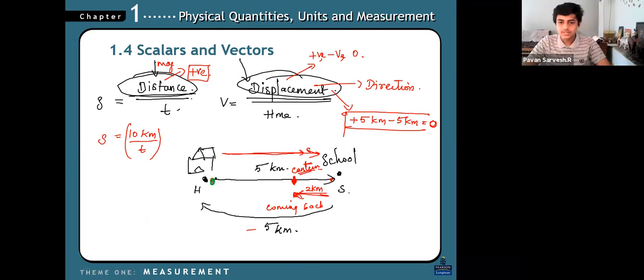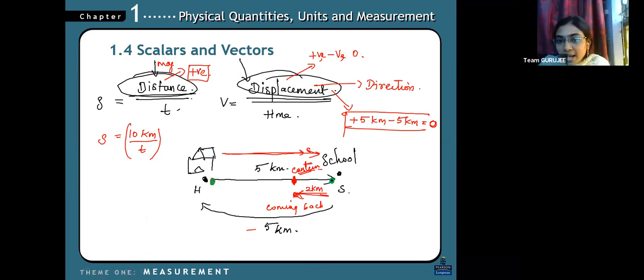You went to school, and you are coming back to the canteen. You have not reached home, but you come back to the canteen and stay. What is the total displacement?